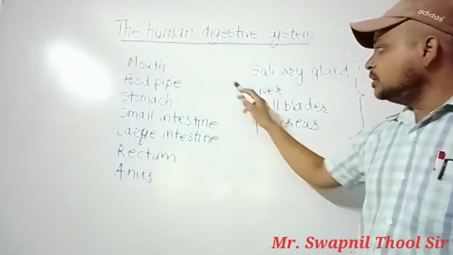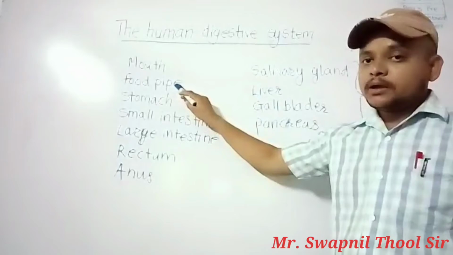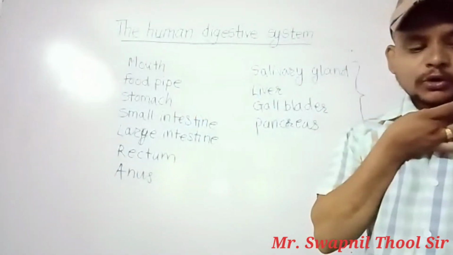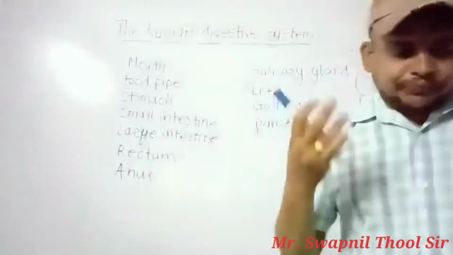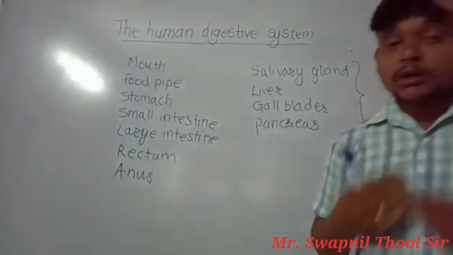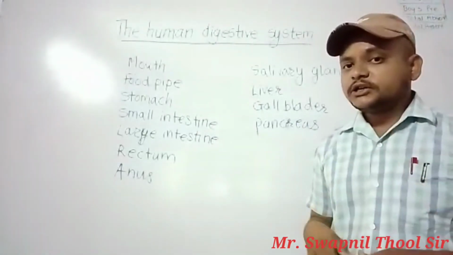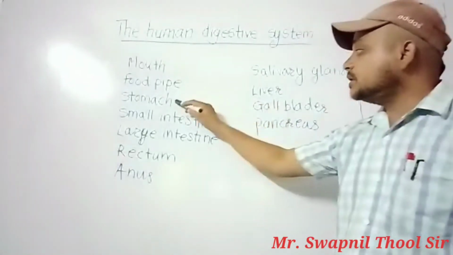Then after it goes through the food pipe. It helps in swallowing the food through the food pipe, and it reaches the stomach.